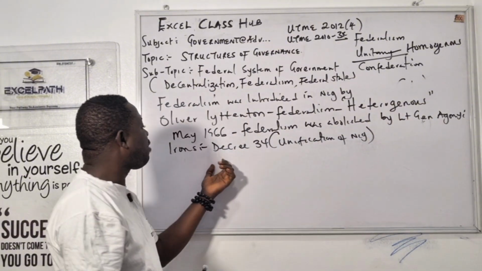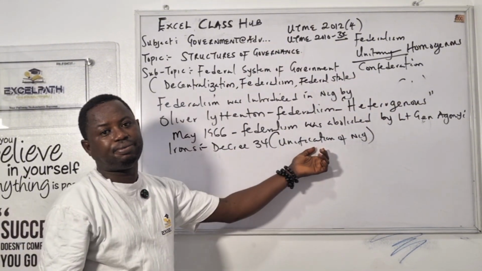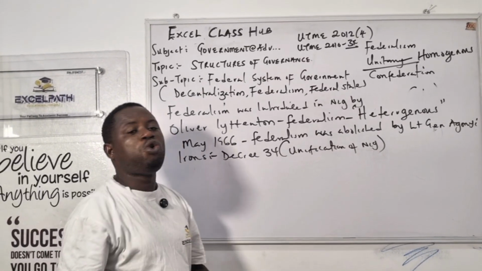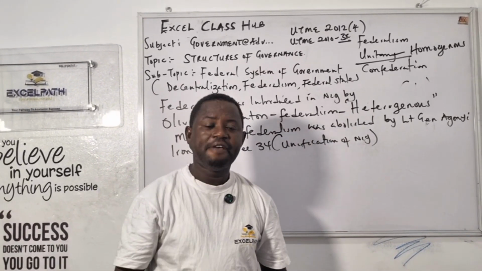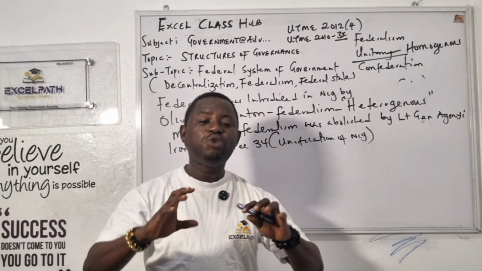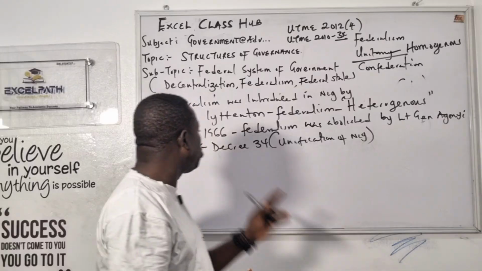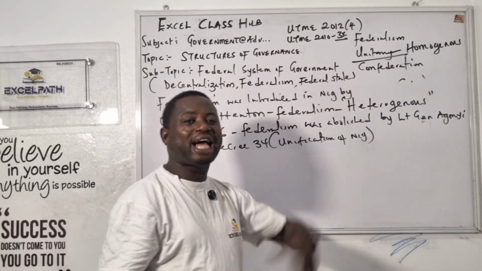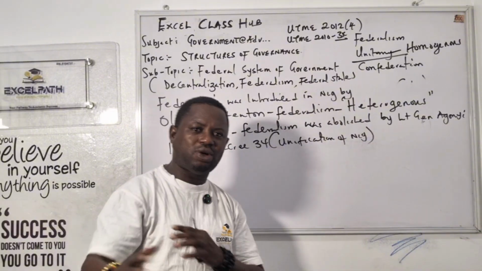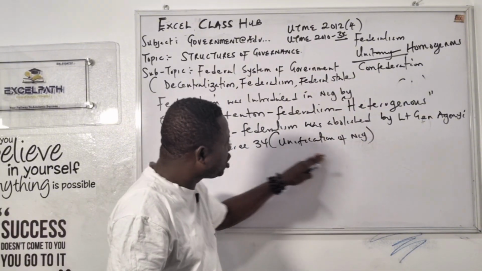And the unitary system of government is not suitable for Nigeria. That's why this man ruled Nigeria for only 6 months. First Military Head of State of Nigeria. When I get to military rule, I will explain that. He only ruled Nigeria for 6 months because he introduced decree 34, and it was still in Ibadan. But let us not go there. Let's come back to our topic, one after the other. Because he introduced the unitary system.